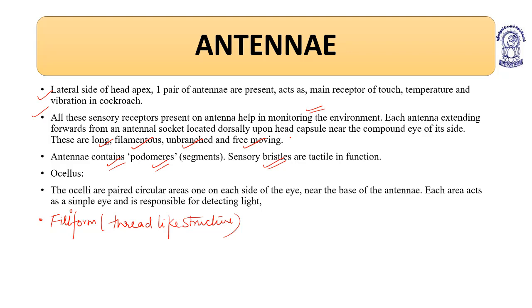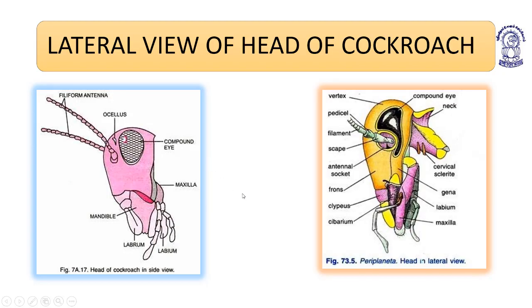Near the base of the antenna, you can see in the picture. This is the compound eye. So just proximal to the compound eye, we have what? Ocellus or ocelli. Is that understood?